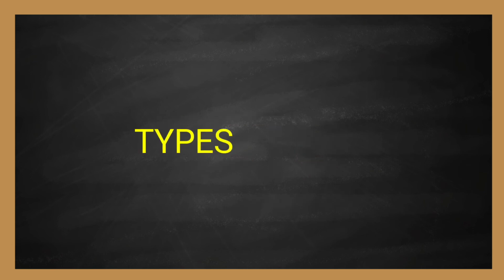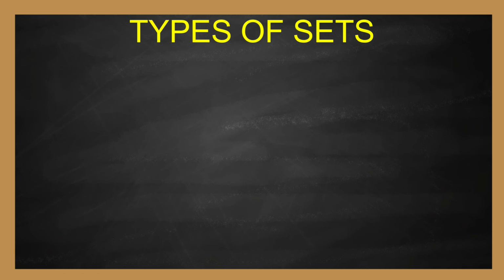Today we are going to learn sets part 3 about types of sets. We can divide the sets into 6 types. They are null set, singleton set, finite set, infinite set, universal set and disjoint set. Now let us learn about these individually.